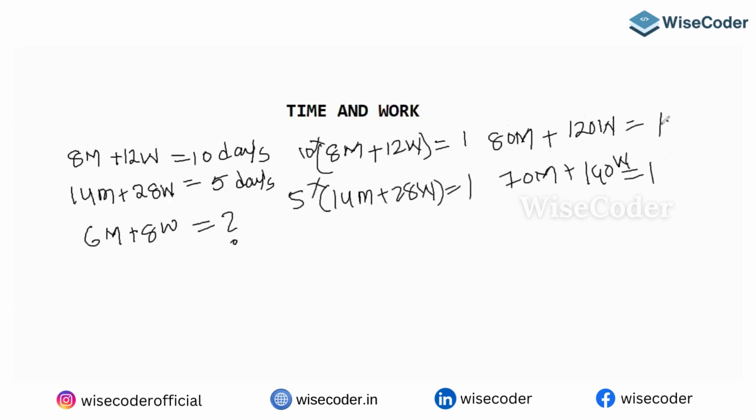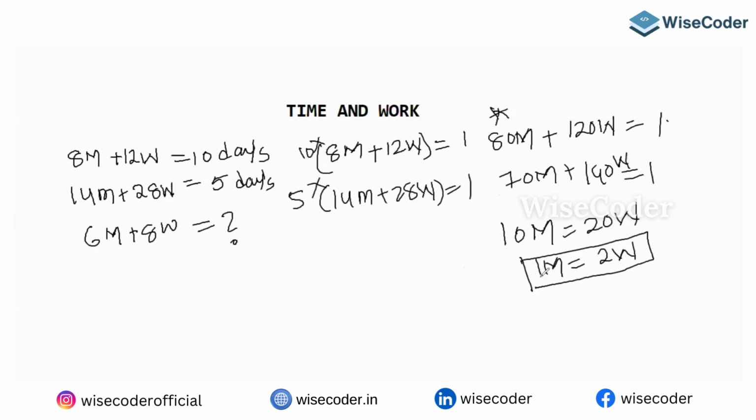So can I say these two are equal? Yes or no? When these two are equal, guys, you can write 10 men equals 20 women, which means 1 man equals 2 women. Okay, 1 man equals what? 2 women. This is half of the answer you got.